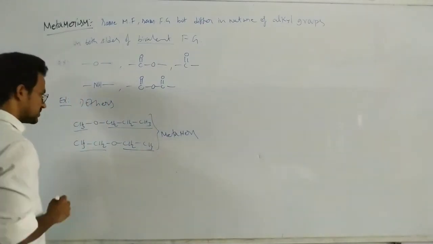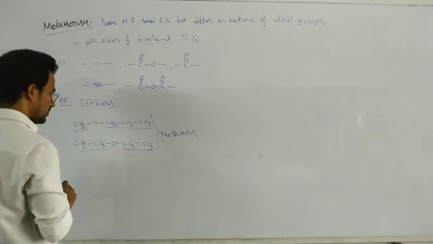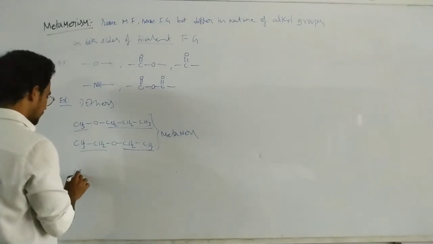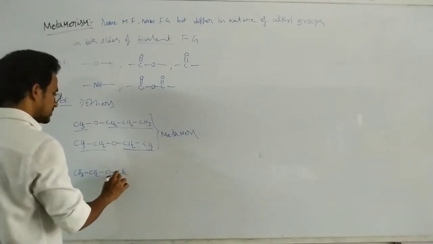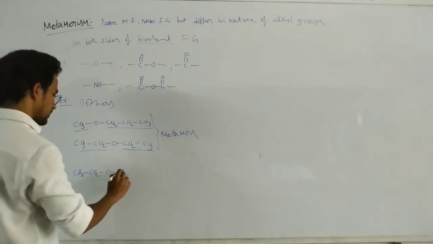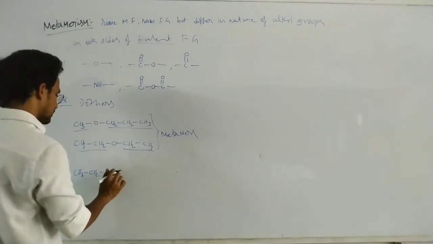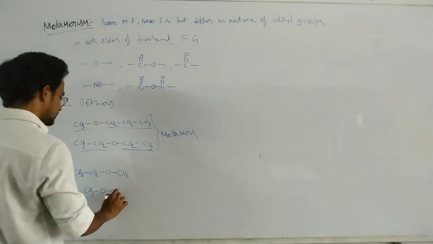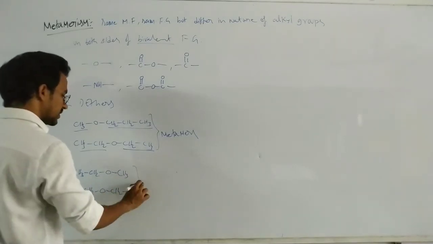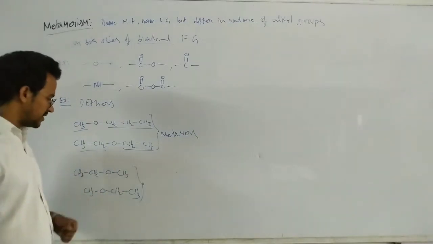For suppose, see this one here: CH3, CH2, oxygen, CH3. And for suppose CH3, CH3, oxygen, CH2, CH3. In this case, what is the relation between these two?